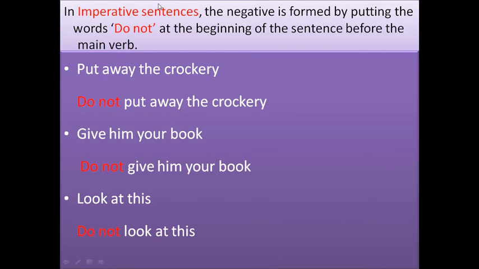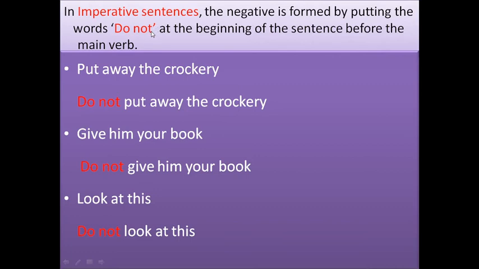Next, imperative sentences. What are imperative sentences? Imperative sentences are those like commands and requests: go there, come here, close the door, give him the textbook. These are all called imperative sentences.